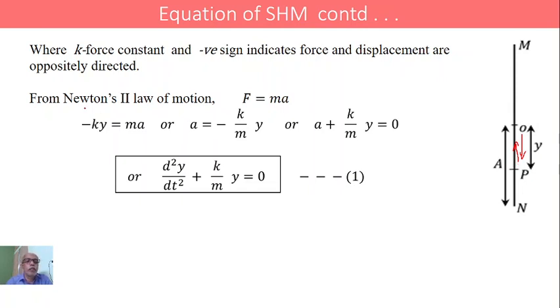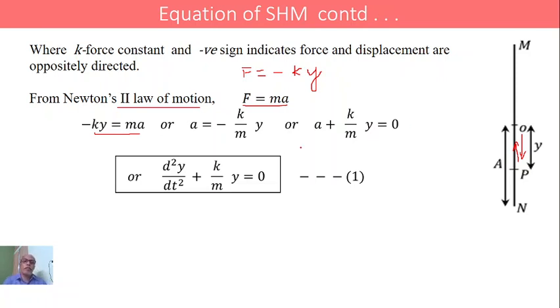And from Newton's second law of motion, we also have F equals ma. So equating these two, F equals minus ky and F equals ma, we get minus ky equals ma, or a equals minus k by m into y, or a plus k by m into y equals 0.